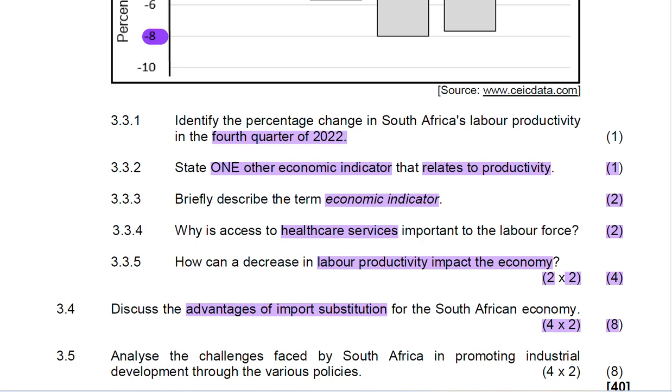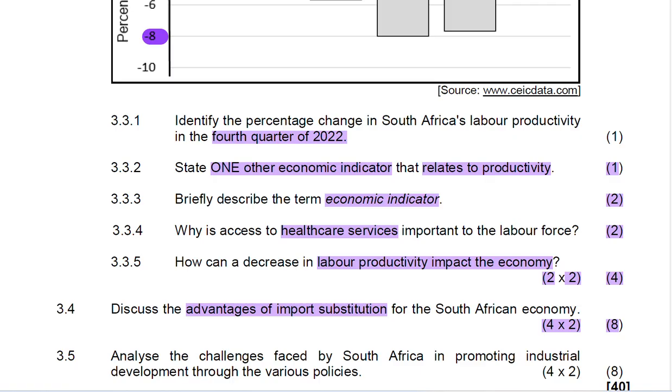We are now producing the cars in South Africa, and we're not importing from outside South Africa. So what is happening? It means there'll be more manufacturers of cars in South Africa. It means that there will be more people employed in South Africa. And by more people being employed, it means unemployment will go down. If the unemployment goes down, more money is available for people to go buy in the shops. And by them buying in the shops, there is more money going to the business, and that money going to the business indirectly goes to SARS.